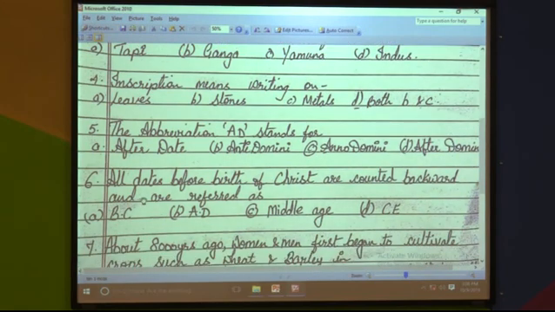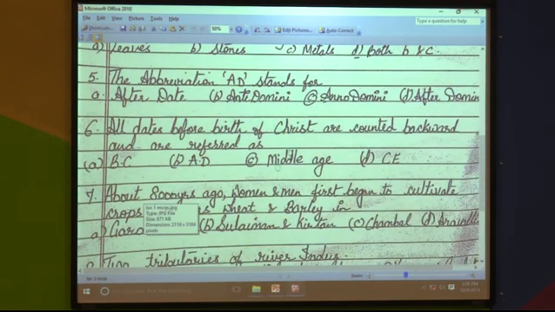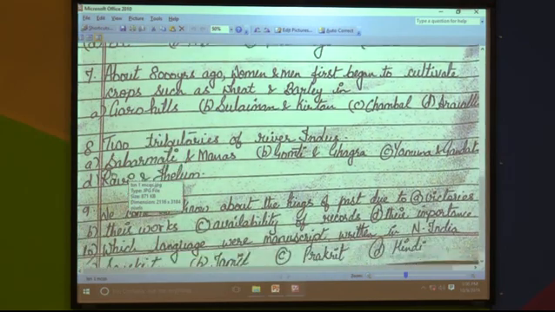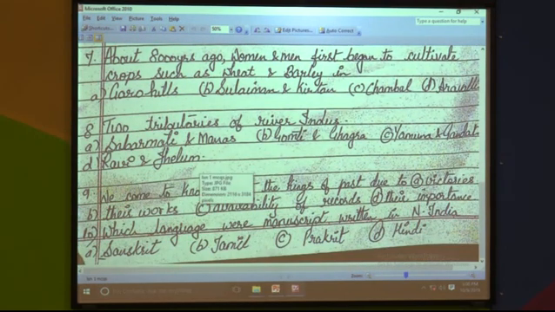Sixth one, all dates before birth of Christ are called BC, so the answer is A, BC. Seventh one, wheat and barley were first cultivated on Garo Hills, so A option is correct. Eighth one, two tributaries of Indus are Ravi and Jhelum, so D option is correct.